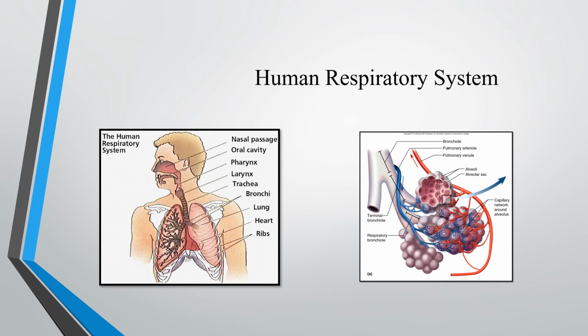Yes, in this diagram you can see the respiratory system. First nostrils, nasopharynx, then larynx, then trachea, divided into bronchi, bronchioles, ending in alveoli. All these are found inside the lungs. Then below the lungs we can see the diaphragm.